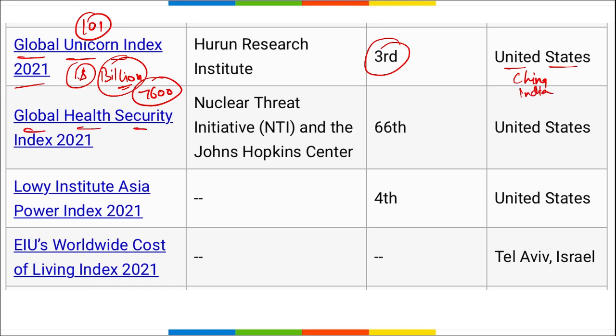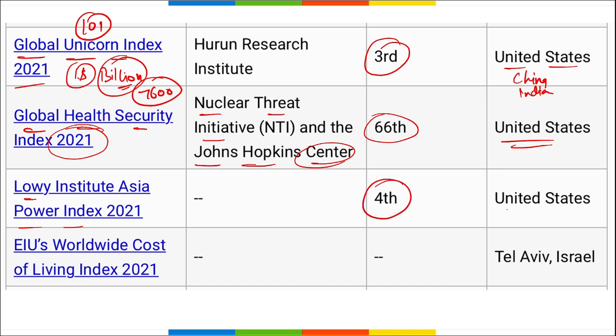Next is the Global Health Security Index for 2021. It is released by the Nuclear Threat Initiative and the Johns Hopkins Center. The rank of India here is 66th, and the first position is the USA. Next is the Lowy Institute Asia Power Index. In this index, India stood at 4th position, and the top was the United States of America.